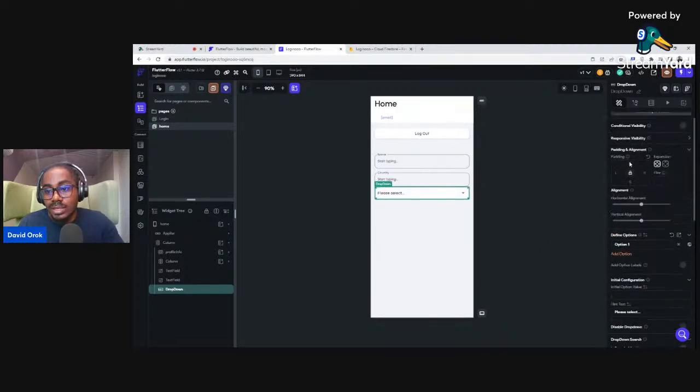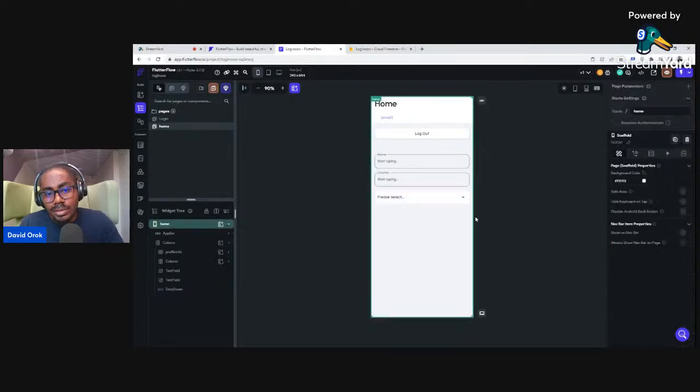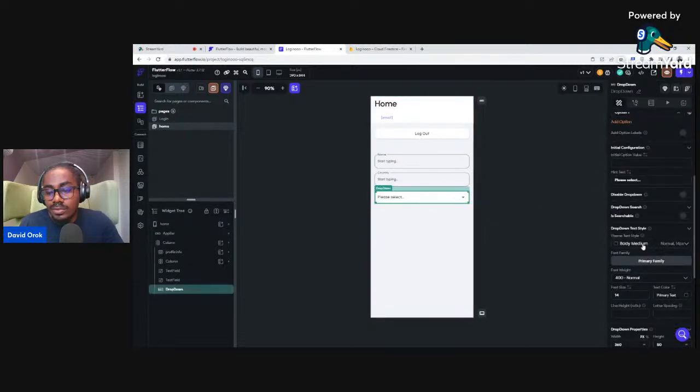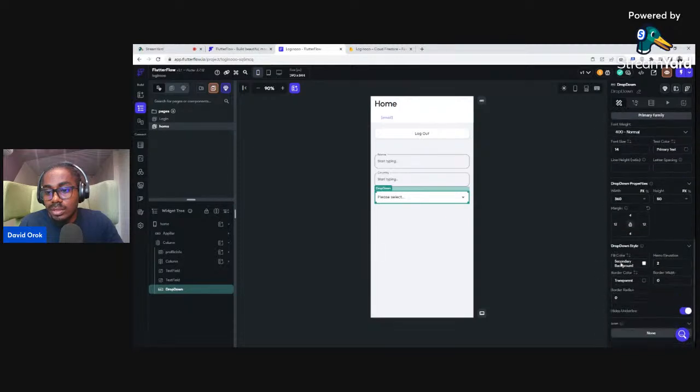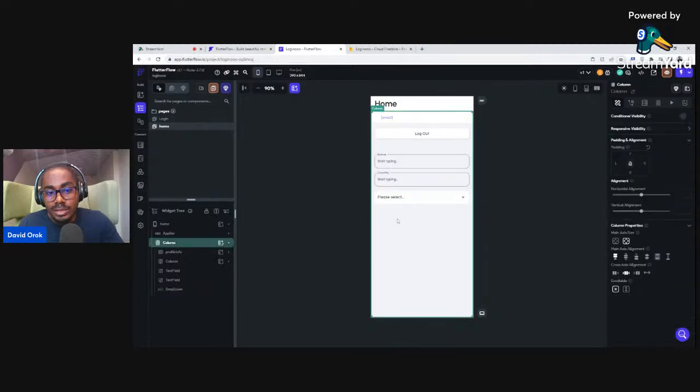Then let's give it a padding on top, say 16. All right, so we have this now, and let's see if we can give it some border. So you come here to border radius and say 14. So now it has some border.